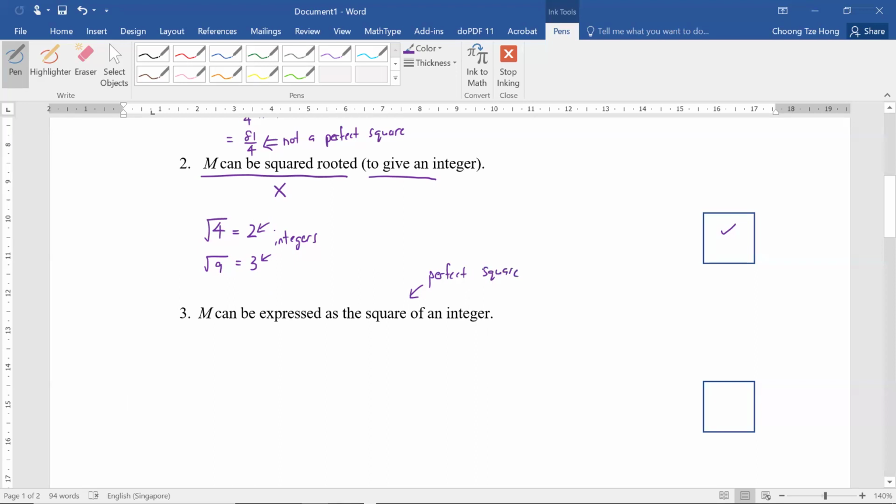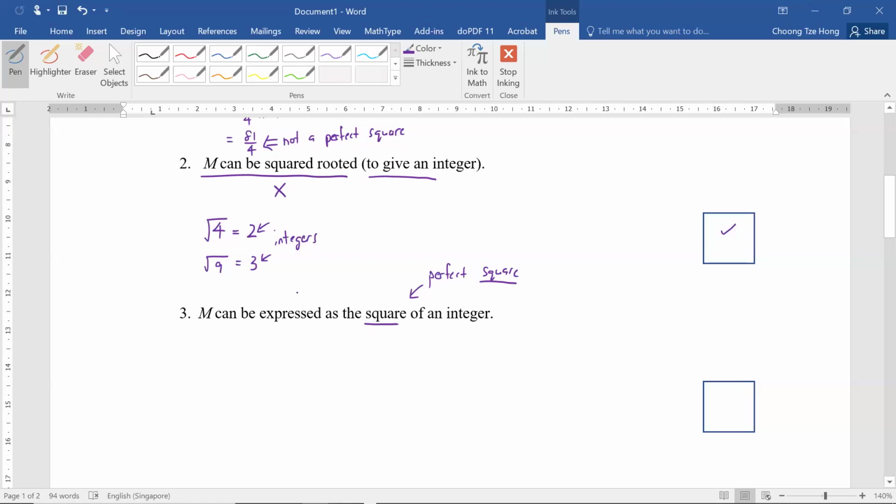Okay, why is m a perfect square? So I would like to relate this directly to the definition itself, or my answer itself. If they ask you to explain why it is a perfect square, you say that m can be expressed as the square of an integer.